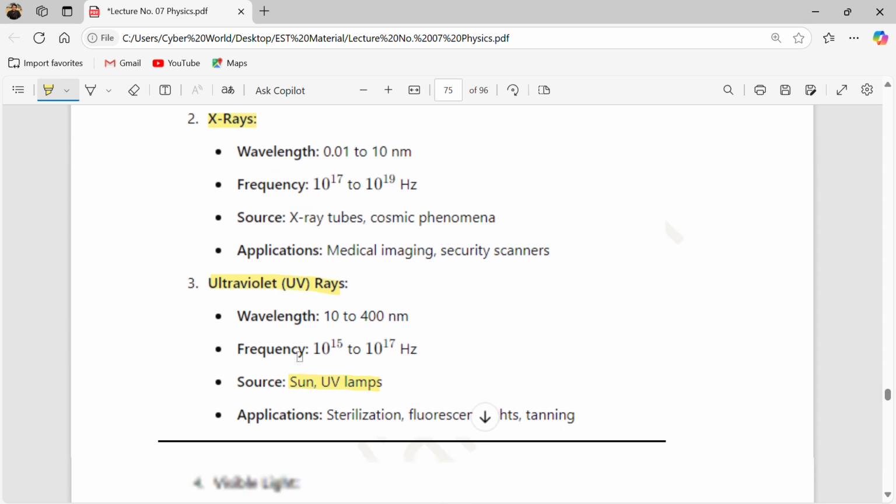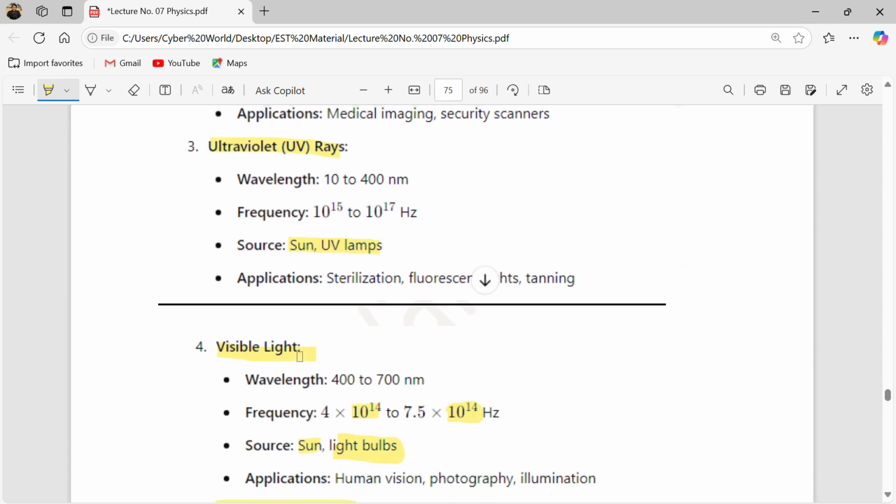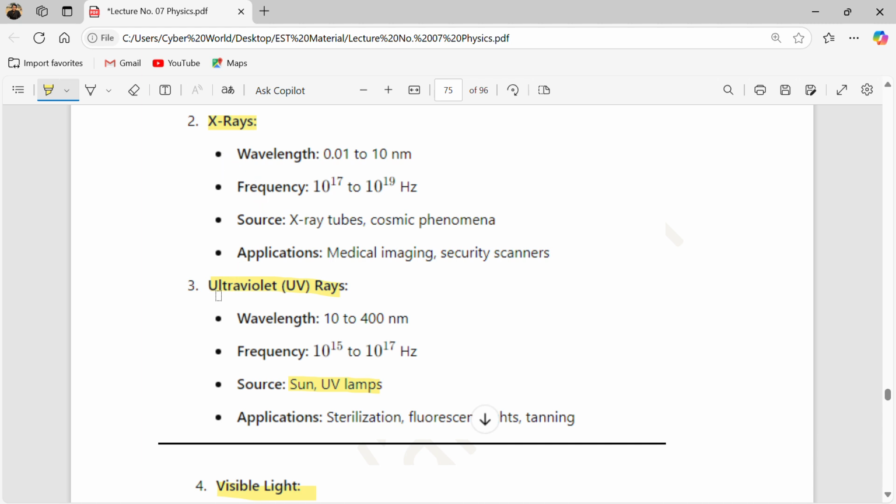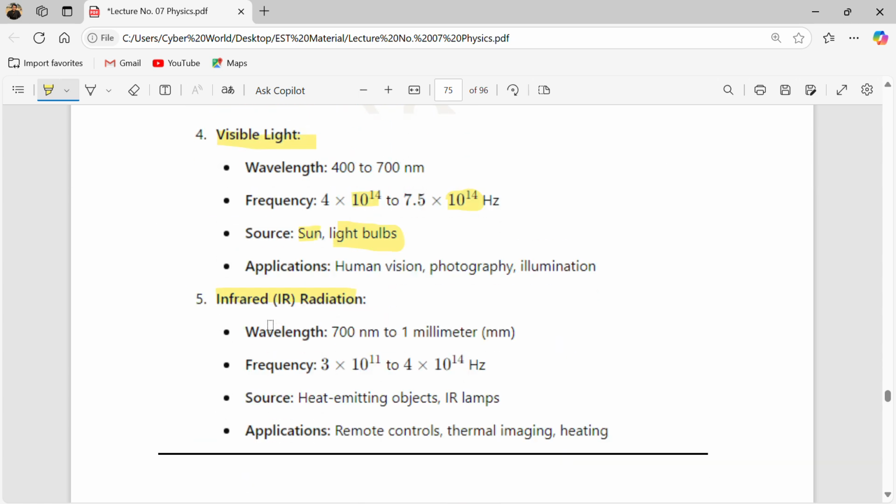Now move on towards the infrared, IR. First of all UV, X-ray, then UV, now the IR. IR has a range of 700 nanometers to 1 millimeter. You can see the wavelengths keep increasing. Nanometers convert into millimeters. The frequency now comes inside a range of 10 raised to power 11 to 14 hertz.